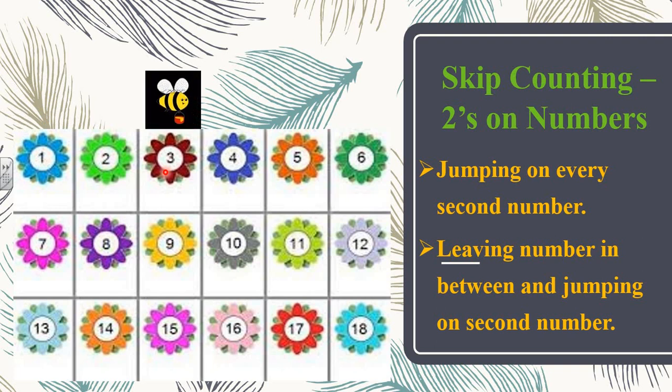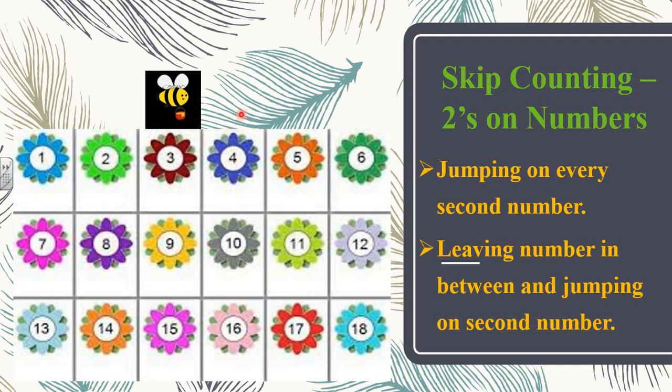Yes, she moved on number 3. And which number she left in between? Yes, she left 2 in between. Very good. Now let's see the next number. Now from 3 she will jump where? She will jump on every second number.